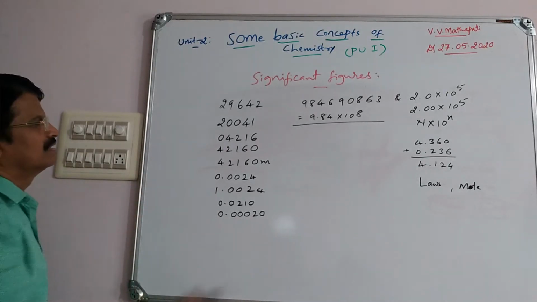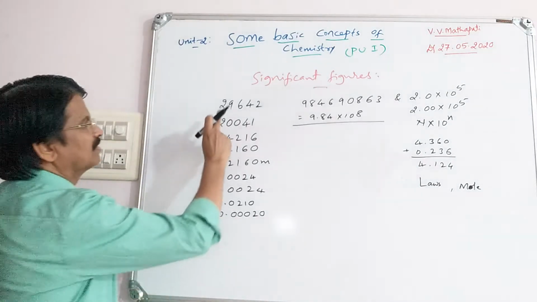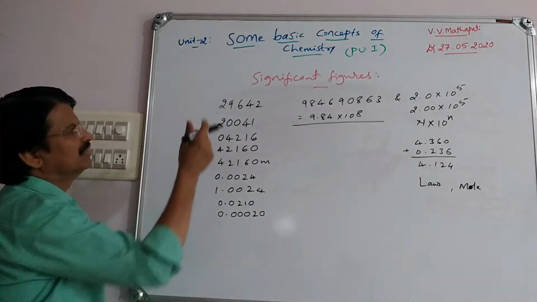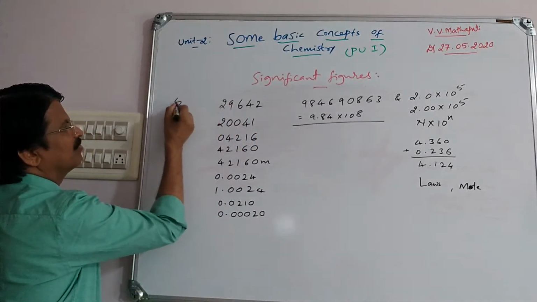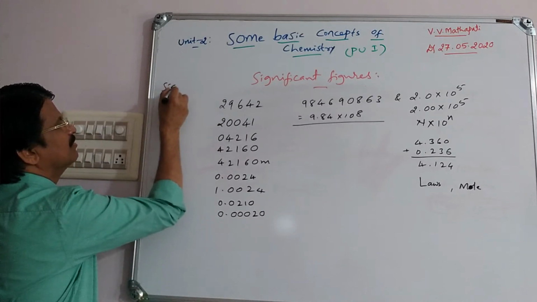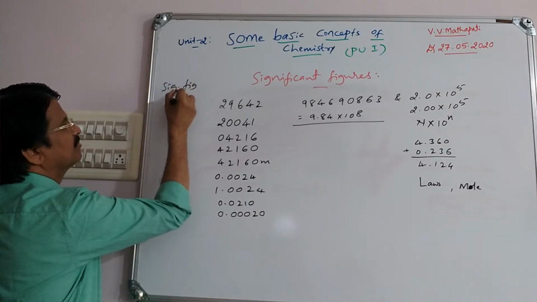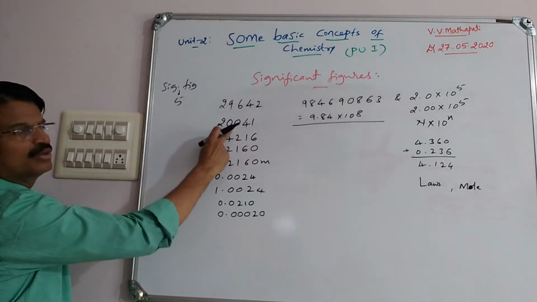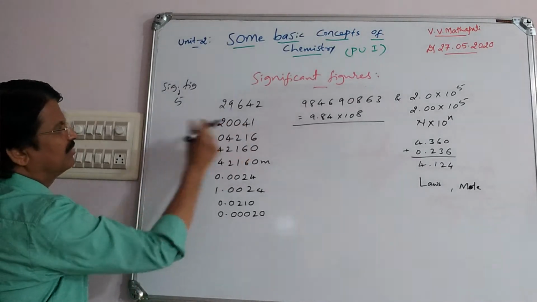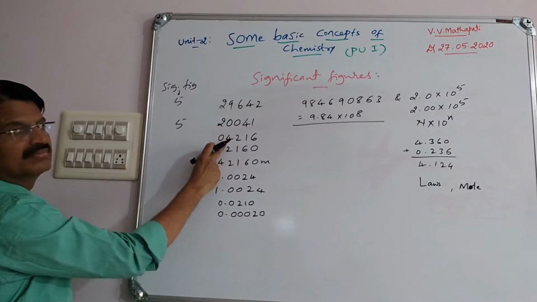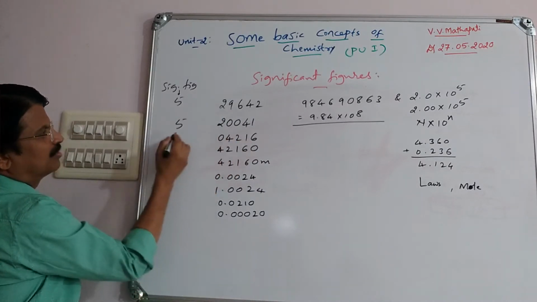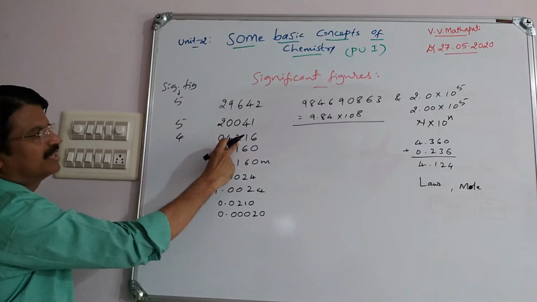Now, significant figures: here 1, 2, 3, 4, 5, all are non-zeros, so significant figures equal 5. And here, zeros in between, hence 1, 2, 3, 4, 5, again 5. Here the first zero we don't consider, so 2 plus 2, 4 significant figures.